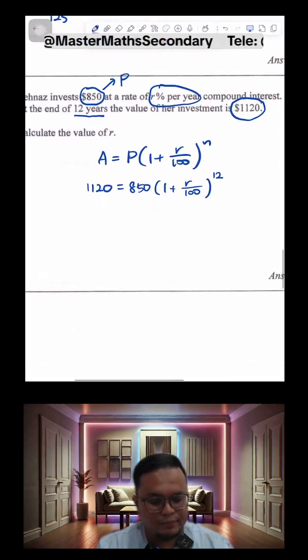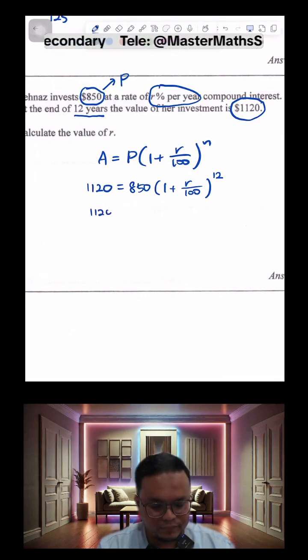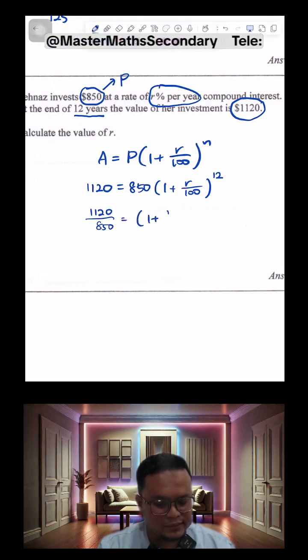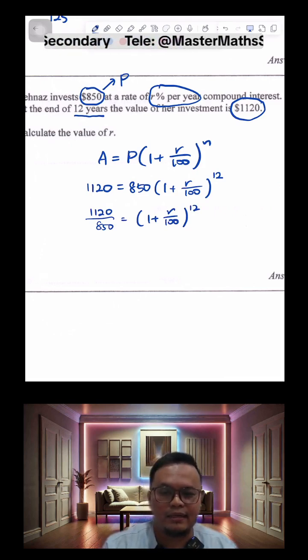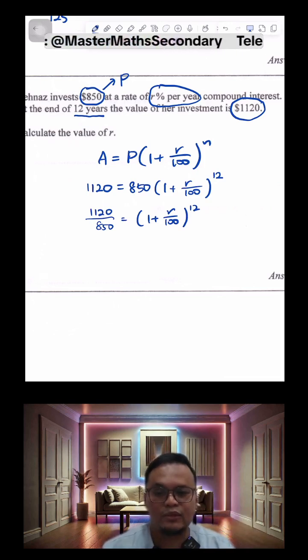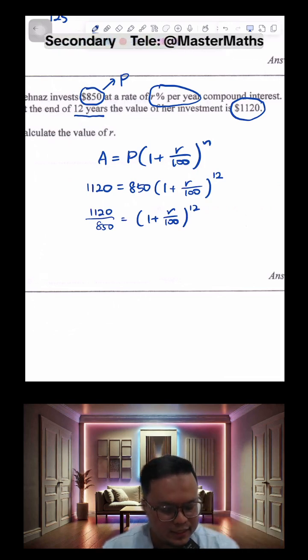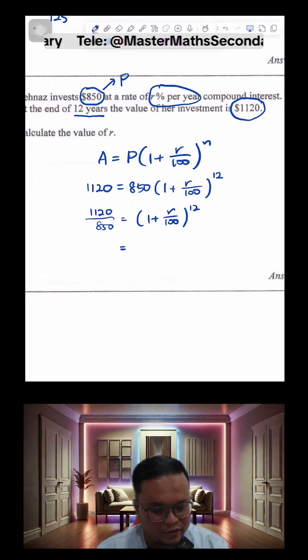So from here, what we're supposed to do is find that R. To find out what that R is, I'm going to first divide both sides by 850, so that we have just 1 plus R over 100 raised to the power of 12. Again, to get rid of that power 12, we have to take the 12th root, just like how, to get rid of a square, we take the square root.